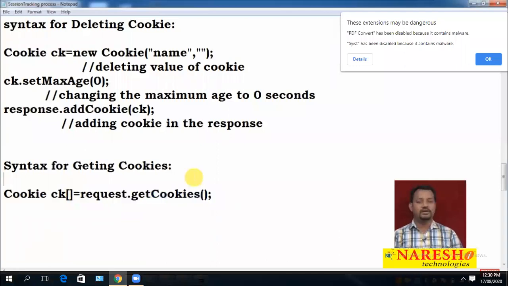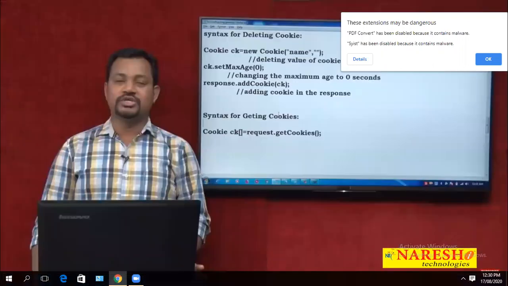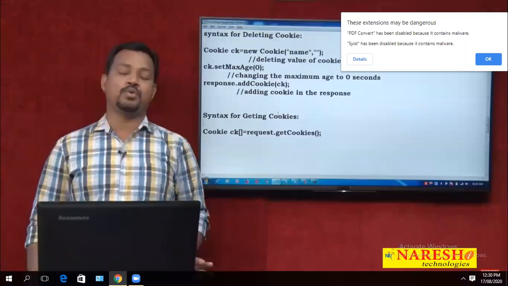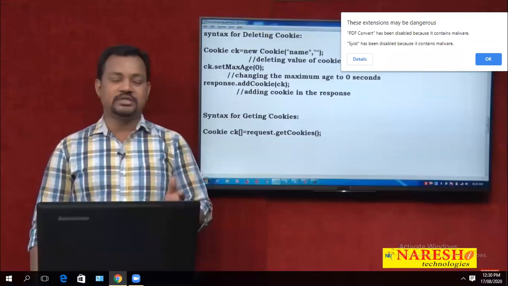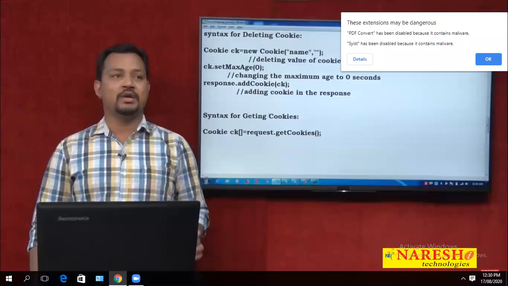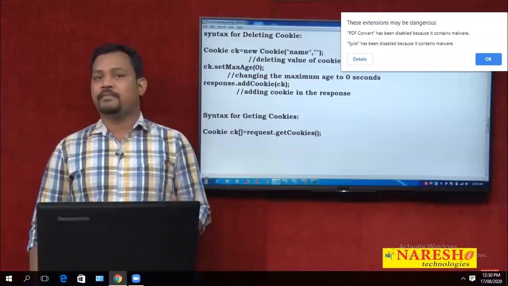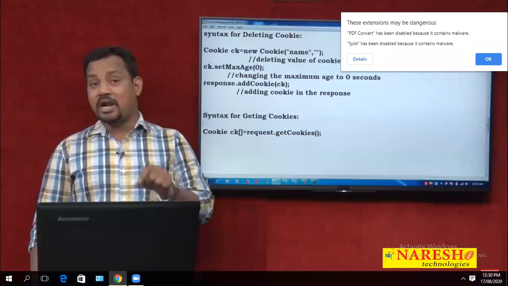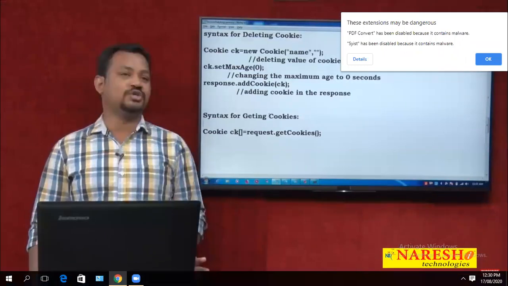Request.getCookies. The return type is an array. So using these methods, I am going to perform one small program for demonstration. What is the theory I gave you? A cookie is one small piece of information persisted between multiple client requests to track the user.